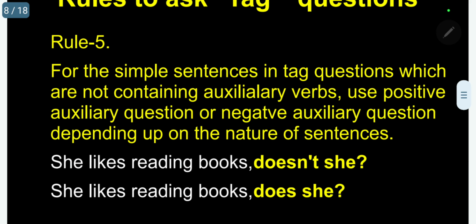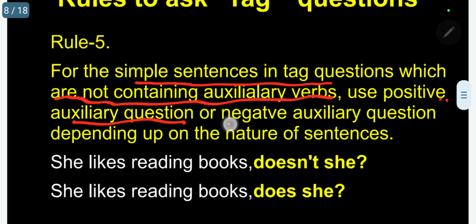For simple sentences in tag questions, which do not contain an auxiliary verb in the statement, use a positive or negative auxiliary question depending upon the nature of the sentence. Here, I can give an example. The first one, the statement is a positive statement. She likes reading books.